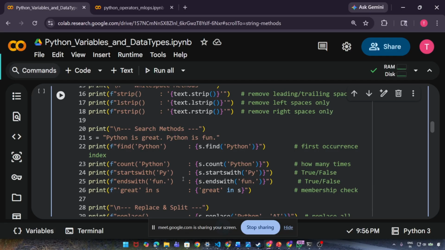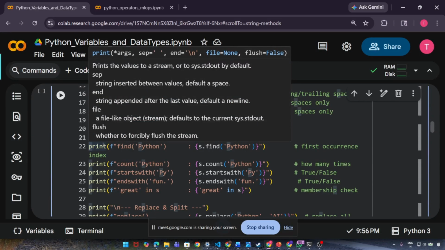Okay. There is another method called find. So I have a string s: Python is great. Python is fun. Okay. When I call s dot find Python, it will return me the index of Python. So you can see Python is here, right? Python starts from index 0. So this will return me 0. Why? Because the starting letter is at the 0th index. So that is why it will return 0. Okay.